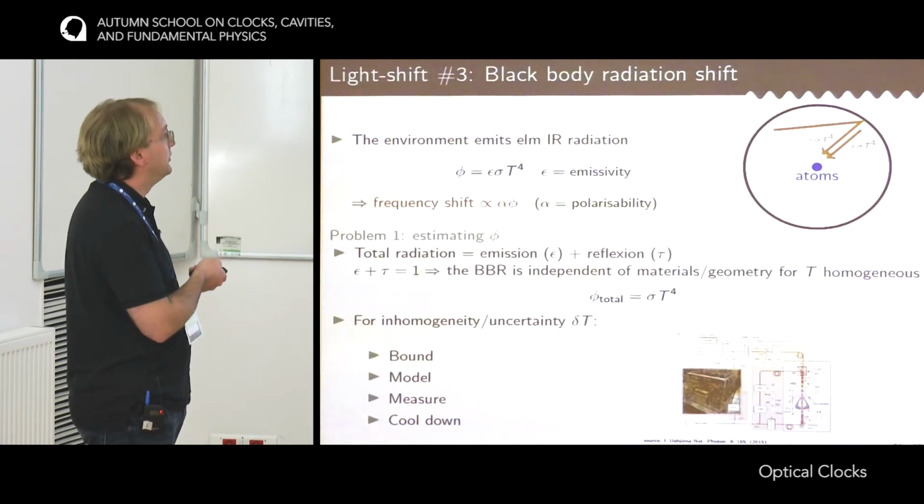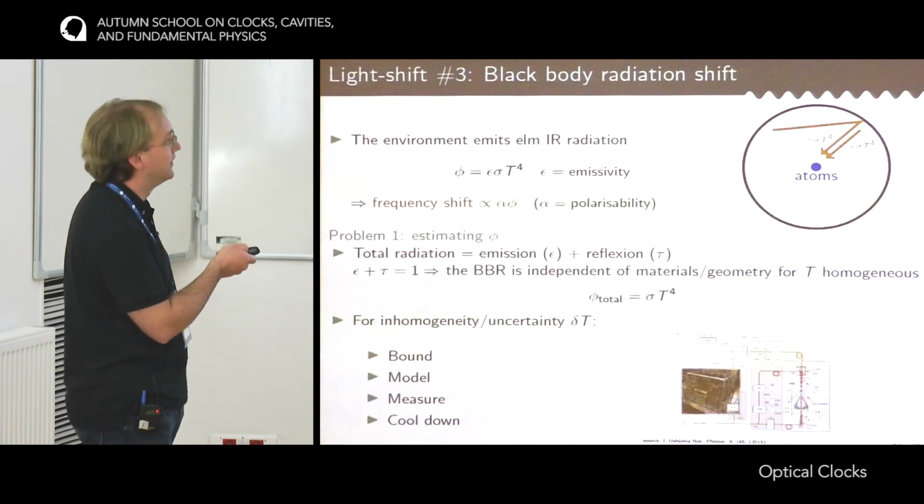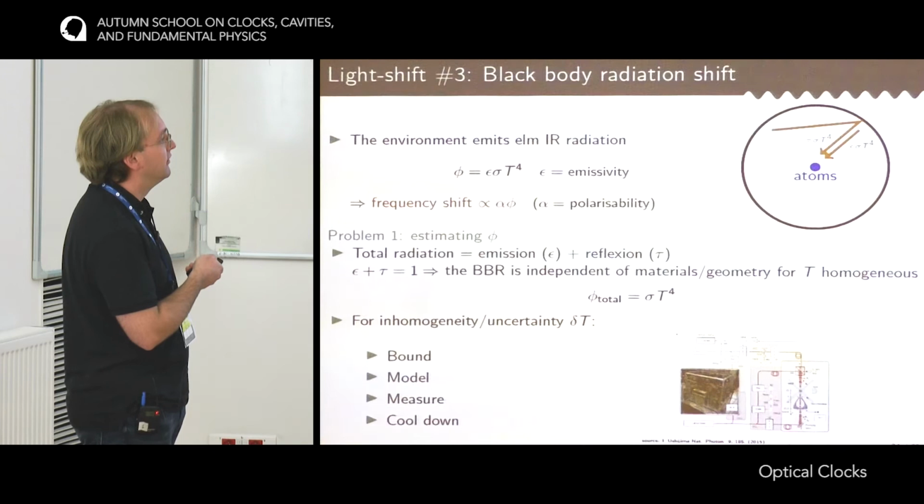Okay, and the last possibility, of course, is to cool down. So it goes like T to the 4, so the uncertainty goes like T to the 3. And so if you go to cryogenic temperatures, then you dramatically reduce the effect.